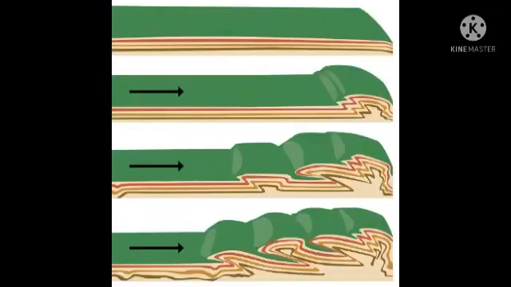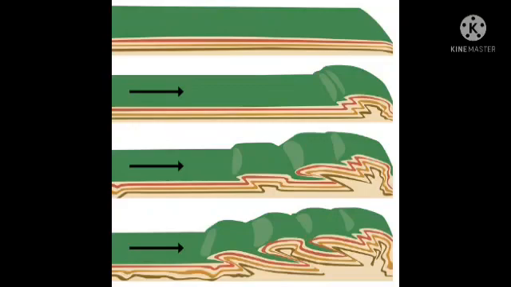Okay children, do you know the Himalayas are fold mountains? That is, they were formed as a result of folding of the layers of the upper part of the earth. So what do you mean by the word fold mountains?